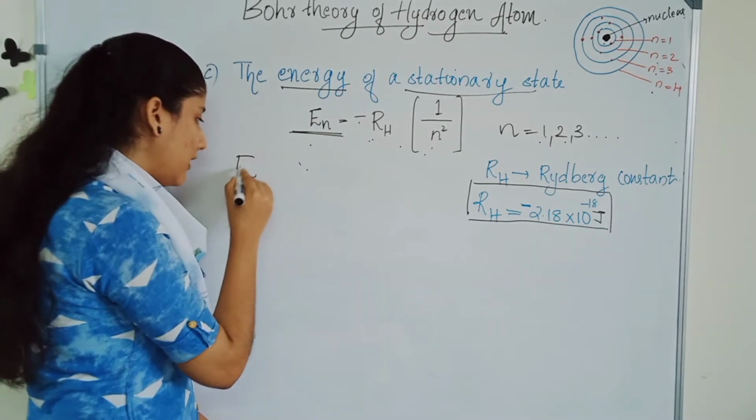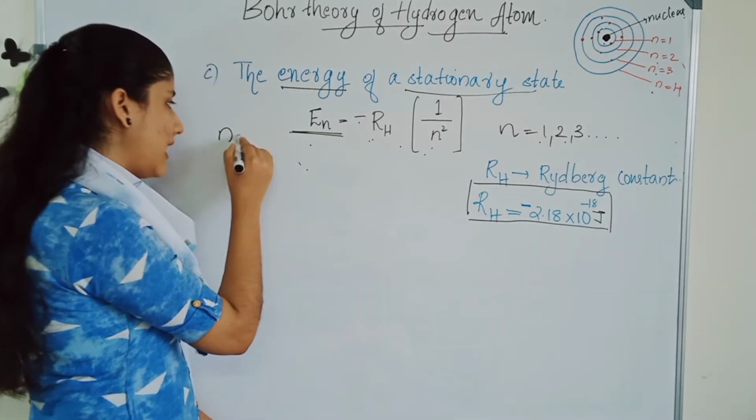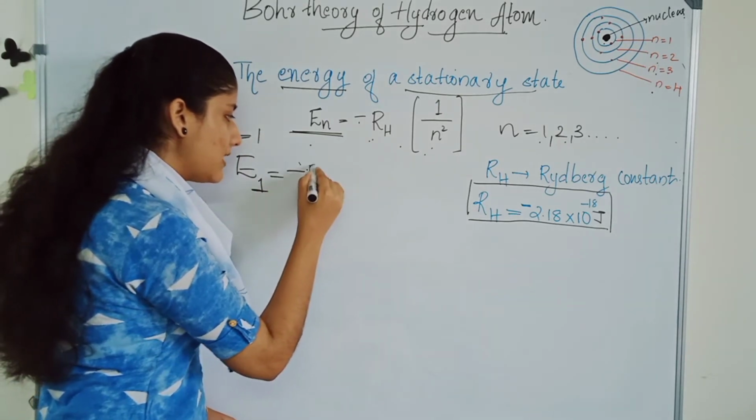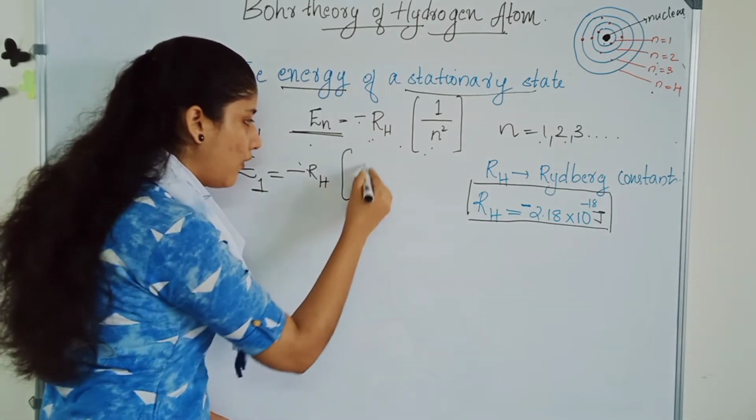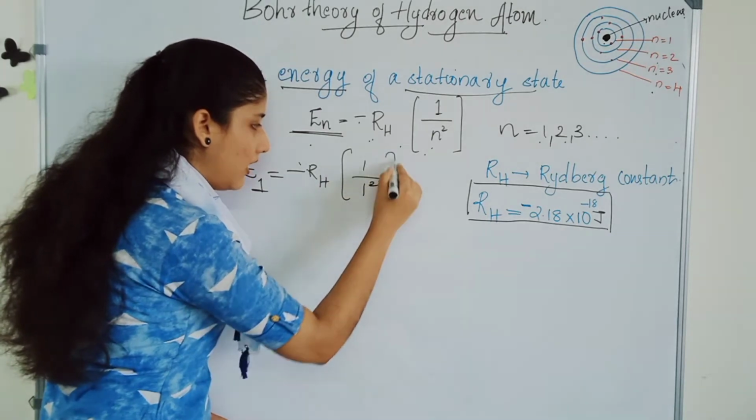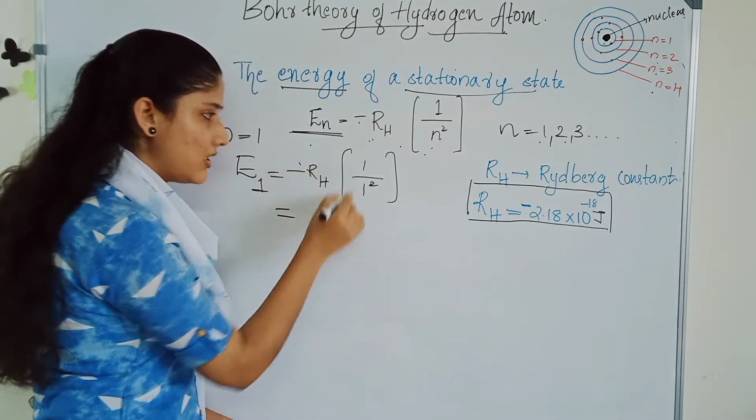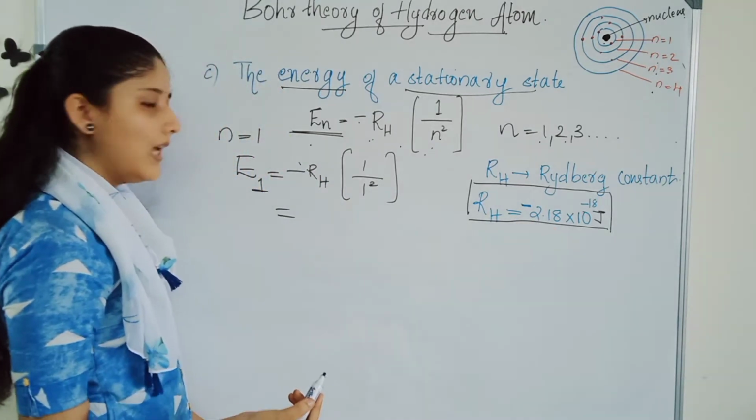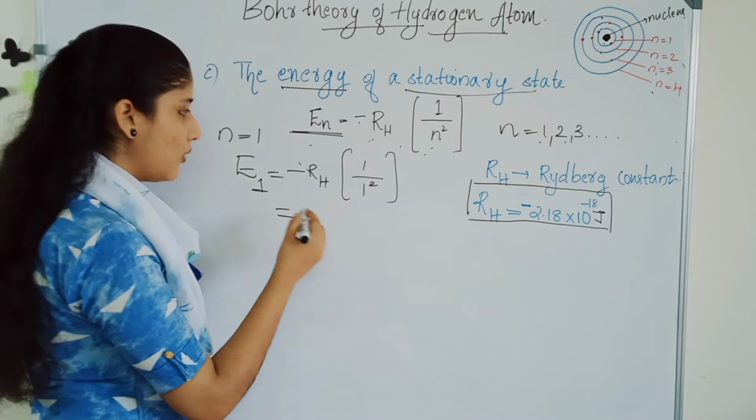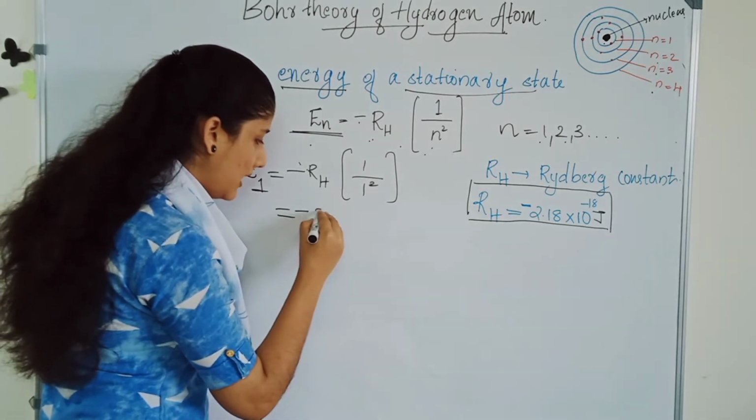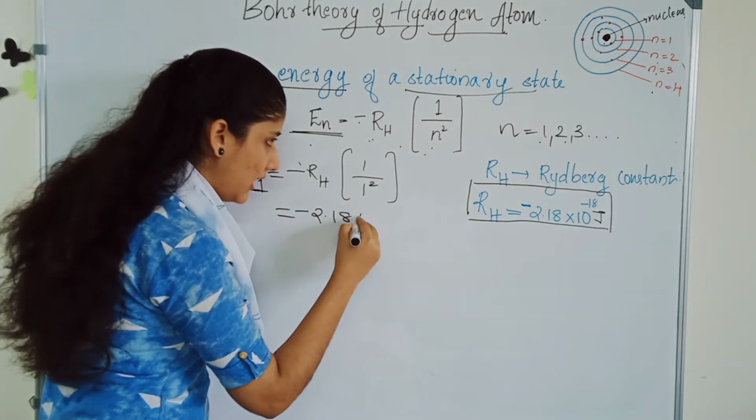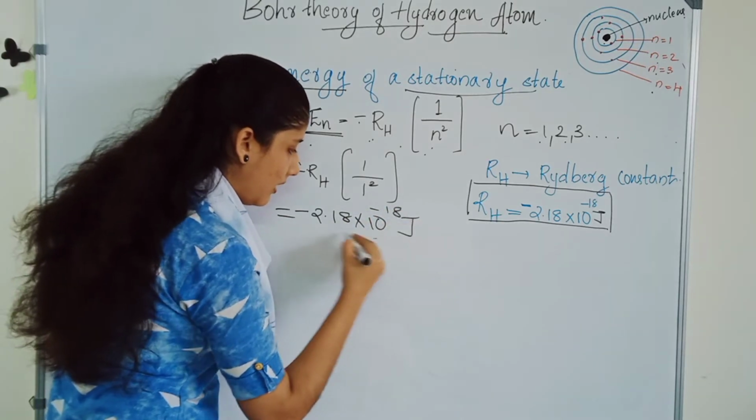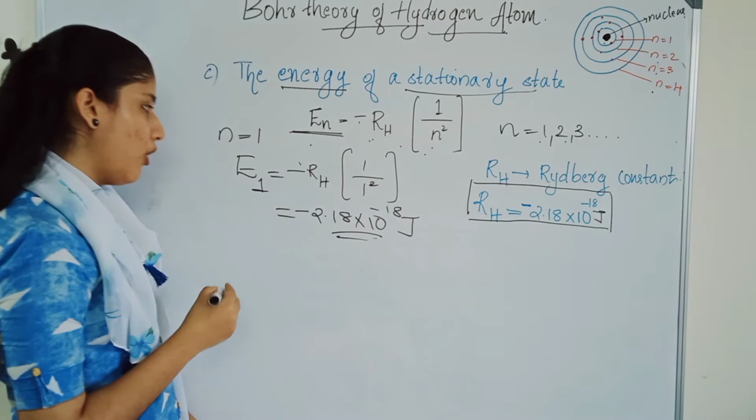If it is n equal to 1, then E1 is equal to minus RH into 1 by 1 square. RH is 2.18 into 10 power minus 18 joule, so the value of E1 will be minus 2.18 into 10 power minus 18 joule.